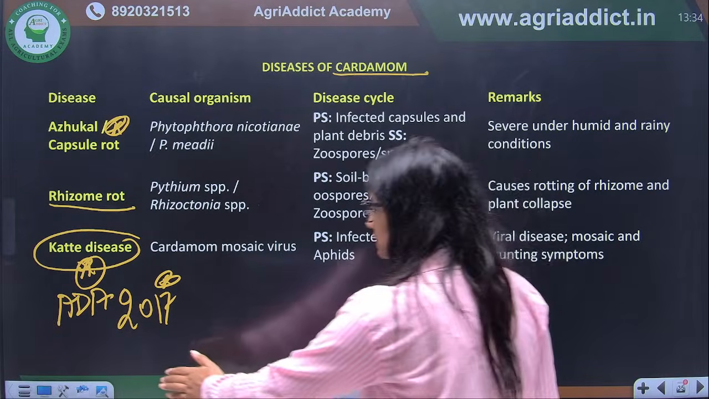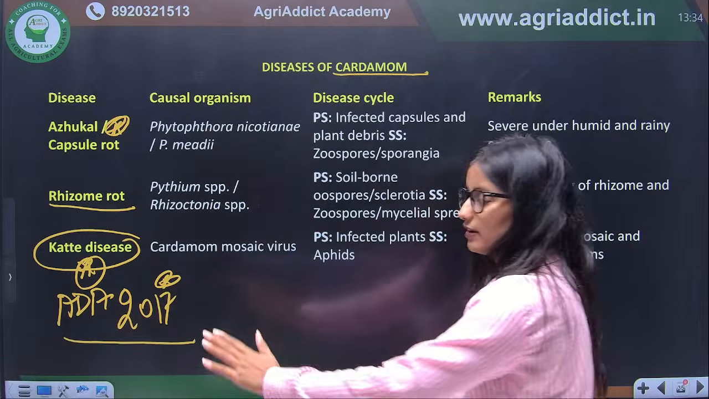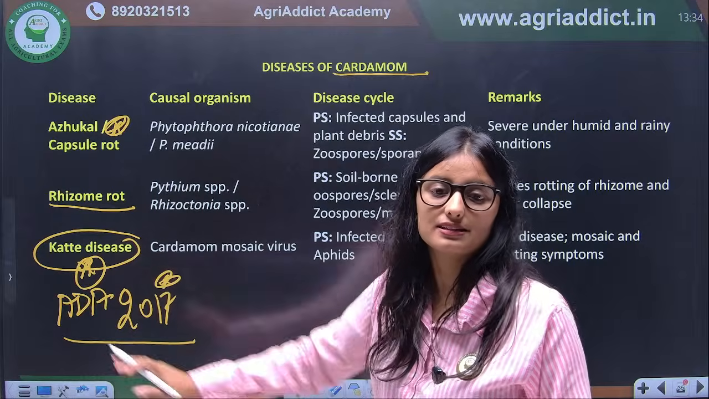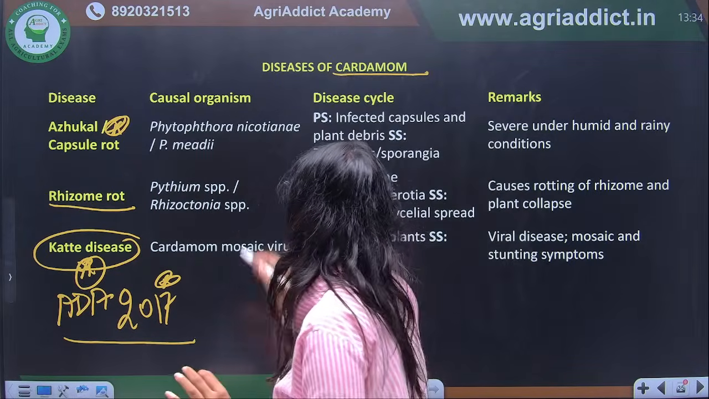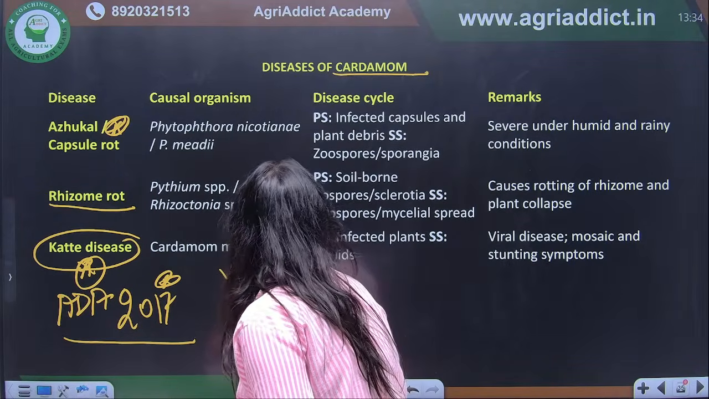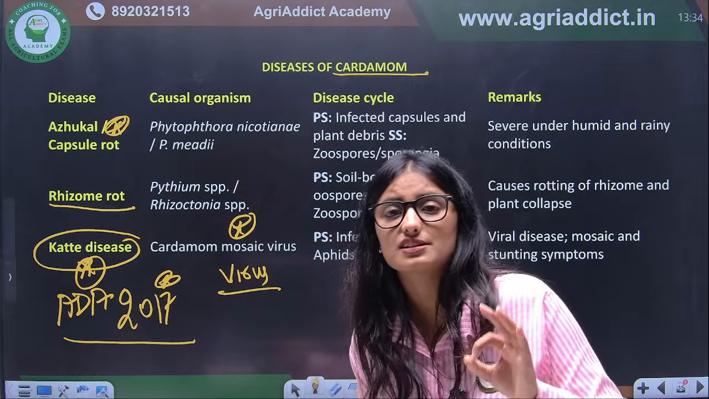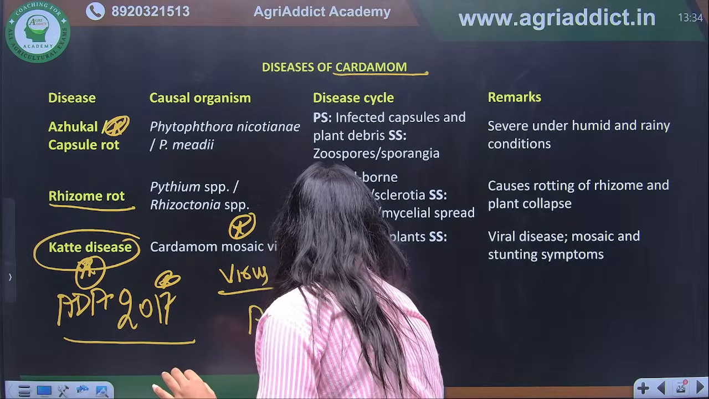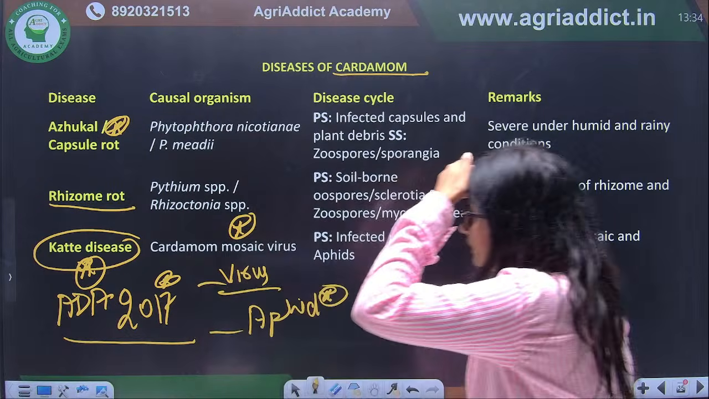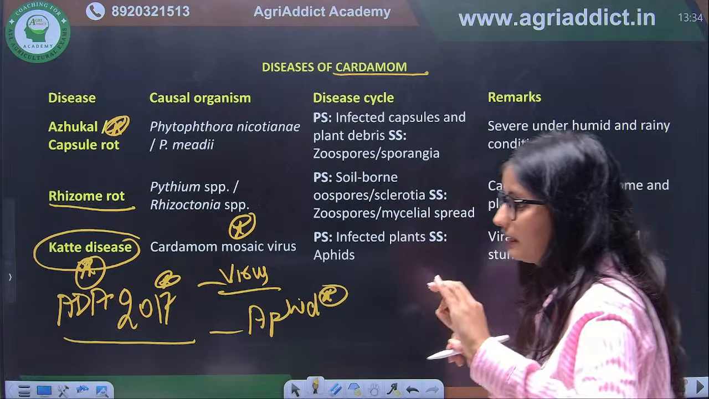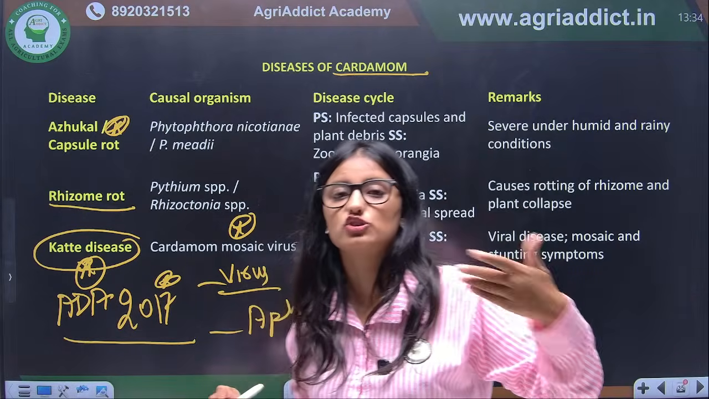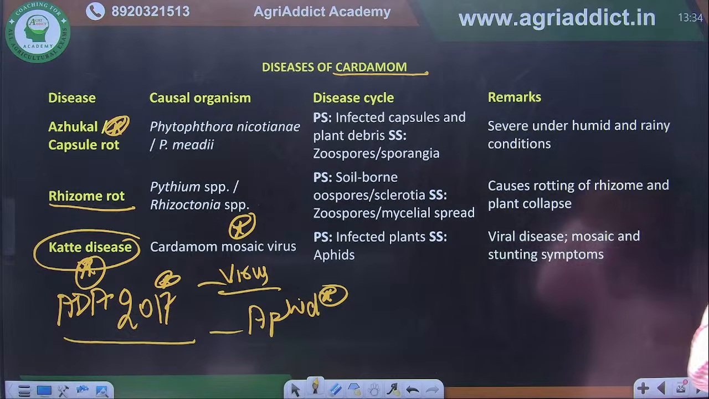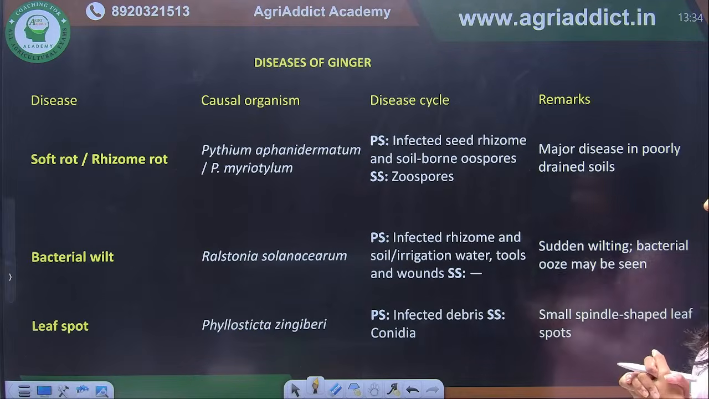They are asking similar questions from similar topics. This disease was asked in your ADA 2017, and the important thing to remember is that Katte disease of cardamom is caused by a virus. It is a viral disease which is transmitted by aphid. This is the important thing you have to remember. The question was, Katte disease of cardamom is transmitted by which of the following? So it is aphid.